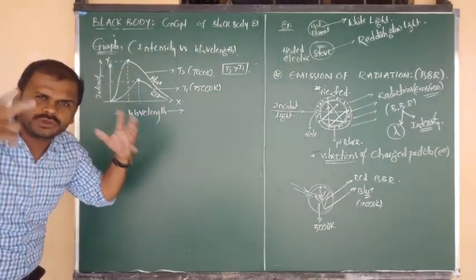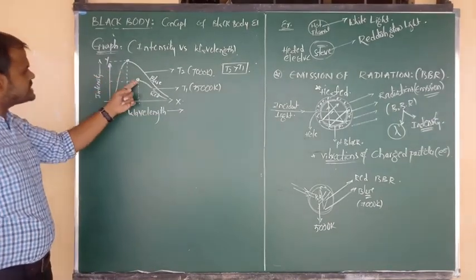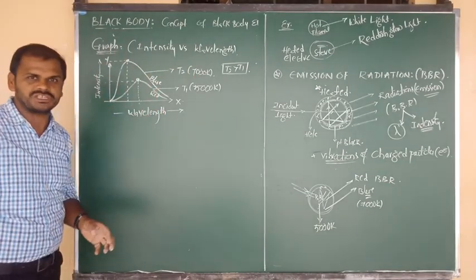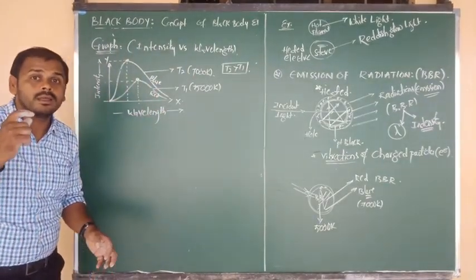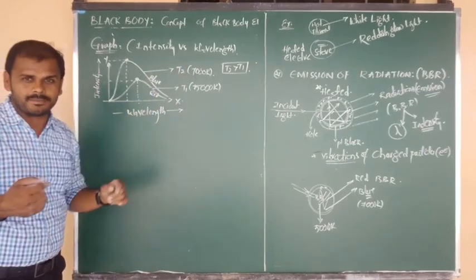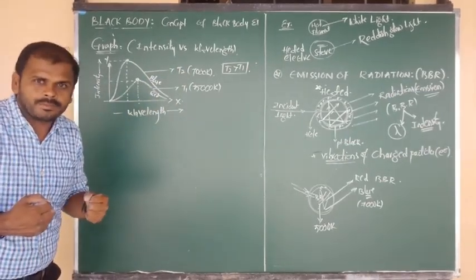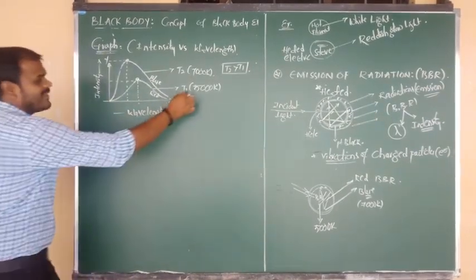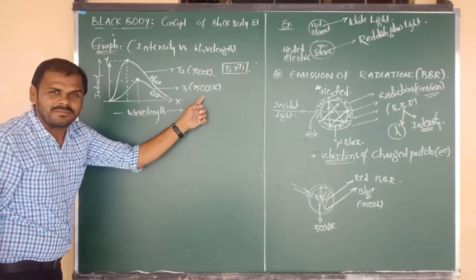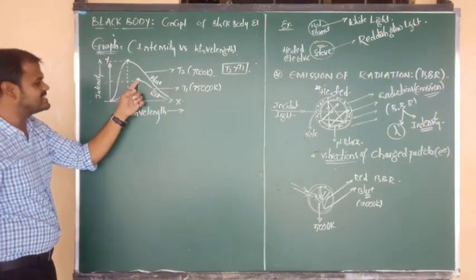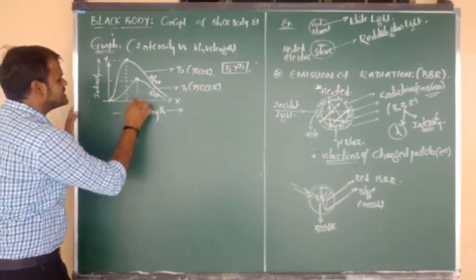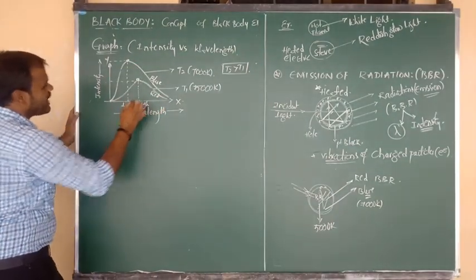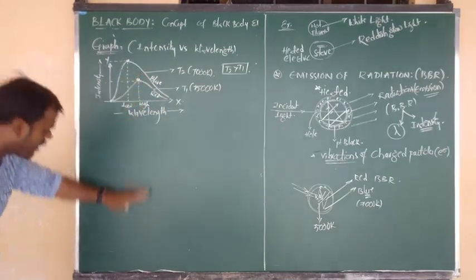Now all of you try to think. This is the maximum intensity point at lower temperature, and this is also the maximum intensity point at higher temperature. But try to remember, at lower temperature or at higher temperature, at which temperature does the maximum intensity contain more wavelength? The answer is nothing but, at lower temperature the maximum intensity contains higher wavelength. So this indicates the higher wavelength, and this indicates the lower wavelength. Everything is over. This observation only we have to write here.